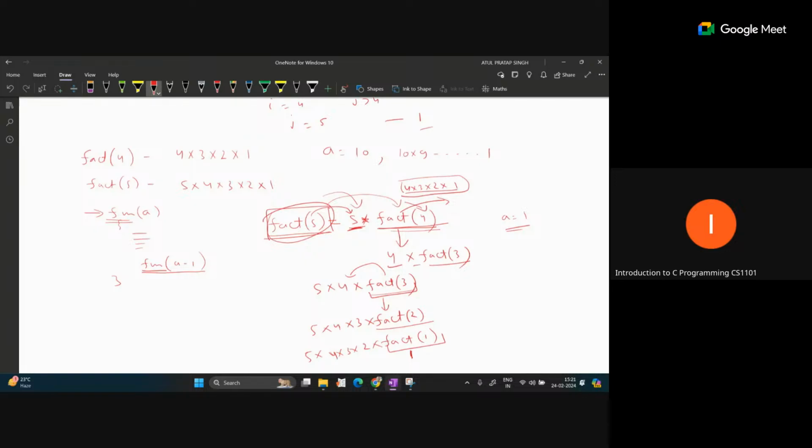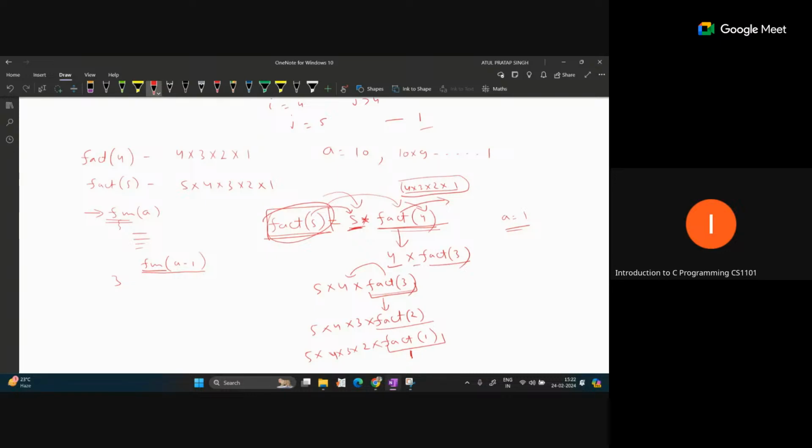In a recursive function, basically there are two important properties for the design. First is the base case, and second is the recursive case. Every recursive function contains these two types of situations, and both should be there in the recursive function. So first is the base case. Base case means one condition should be given inside this recursive function, where your code will terminate without calling recursively again.